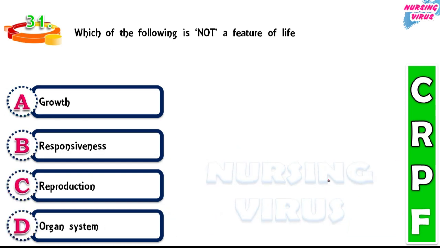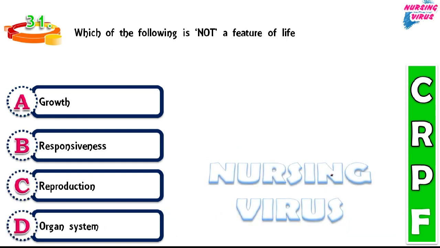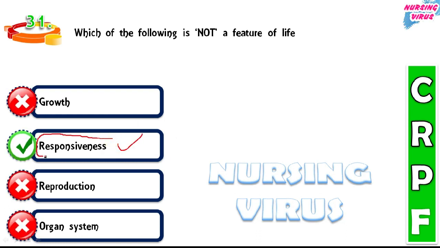The next question, which of the following is not a feature of life? Growth, responsiveness, reproduction, and organ system. So here the correct answer is responsiveness. This option does not belong to the basic features of human life.